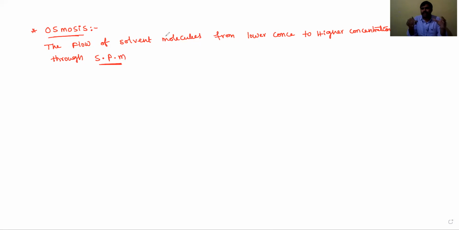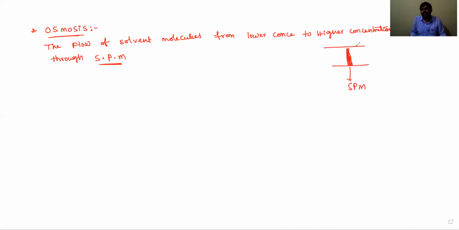Okay, students, see, the osmosis definition is nothing but the flow of solvent molecules. If you are taking water as the solvent, for example, lower concentration and higher concentration. Lower concentration means sometimes only solvent molecules are present on one side, and on the other side a solution is present. Then in the middle you have to keep one SPM, a semi-permeable membrane. Then the water molecules, the solvent molecules, flow from lower concentration to higher concentration region through the SPM. For example, you have to imagine that this is the SPM, the semi-permeable membrane.